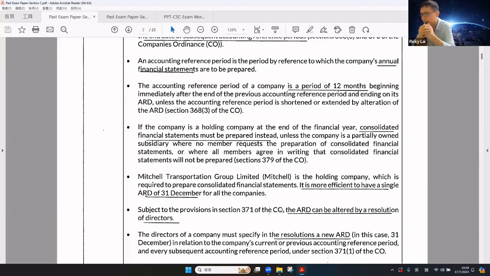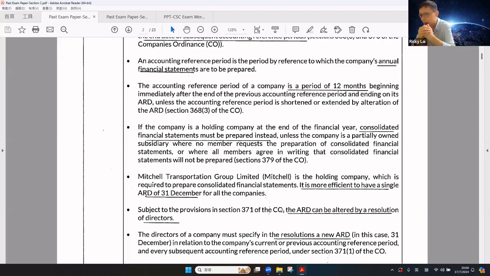Unless the company is a partially owned subsidiary where no member requests the preparation of a consolidated financial statement, or where members agree in writing that a consolidated financial statement will not be prepared. Which sells a holding company, which is required to prepare the consolidated financial statement. It is more efficient to have a single ARD of December 31 for all the companies.